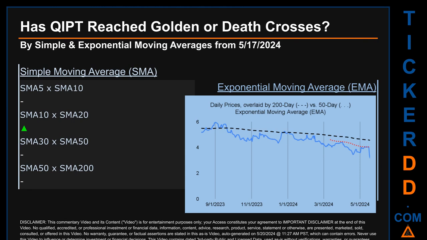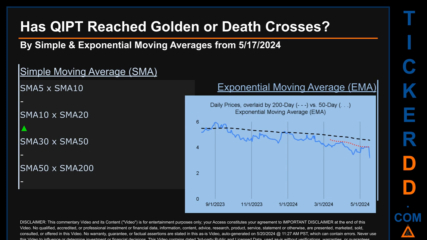Has QIPT price reached golden or death crosses? Golden cross and death cross are basic signals that compare average prices across two specified trade day ranges, a short-term versus a long-term range. For example, 5-day versus 10 trade days. Essentially, a golden cross is a bullish signal. It appears when a ticker's short-term moving average crosses above its long-term average. Vice versa, a death cross is a bearish signal when the short-term crosses below its long-term moving average.